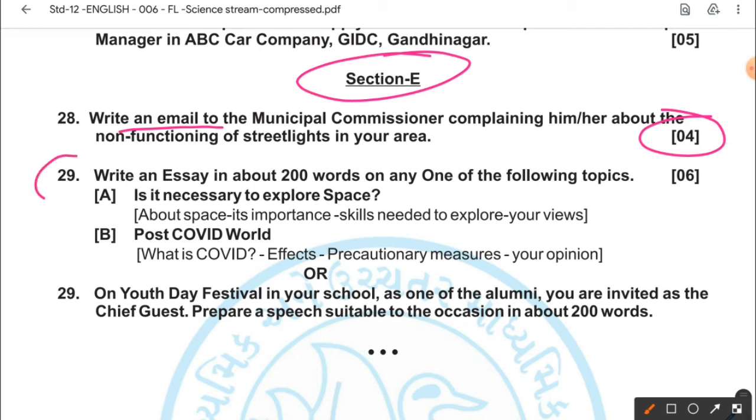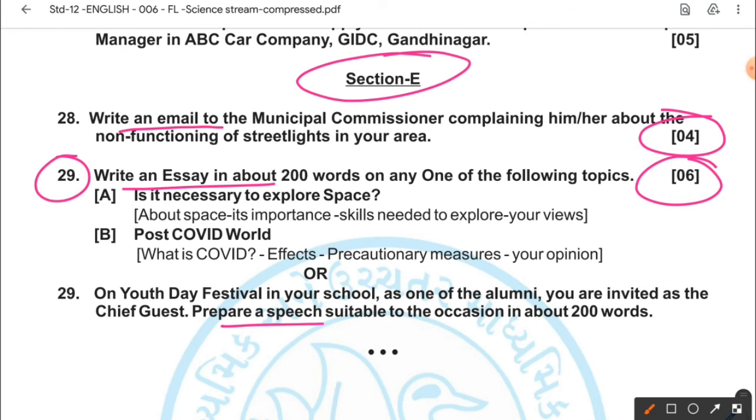Next question is question number 29, that's of essay, and you get the choice. You can either go with essay, there are 2 essays, 1 and 2, or if you don't want to attempt this question, then you get the choice, that is a speech writing. The weightage of this last question is 6 marks, and that makes your part B. The total marks for the part B is 50, and you get 2 hours to complete this part B.